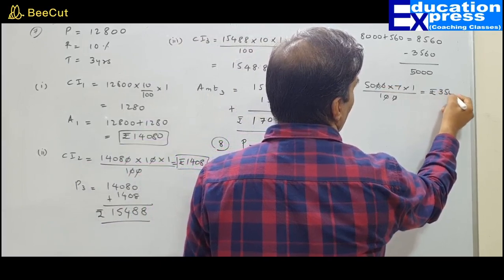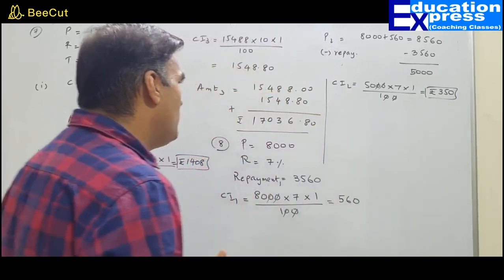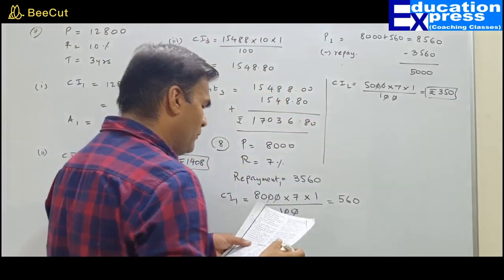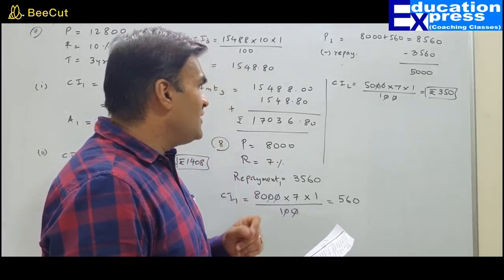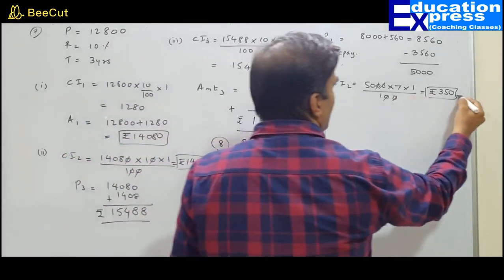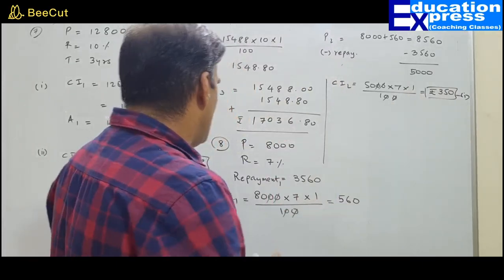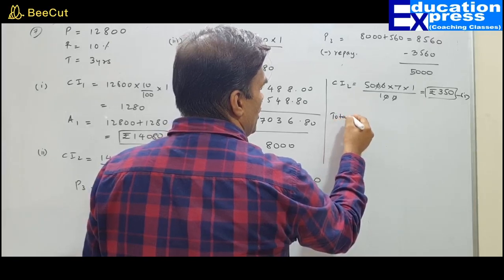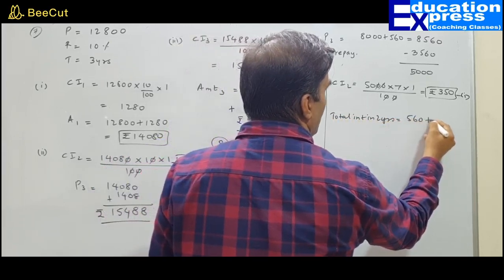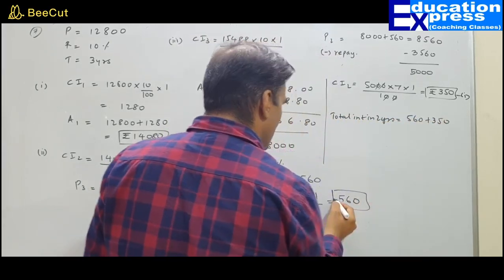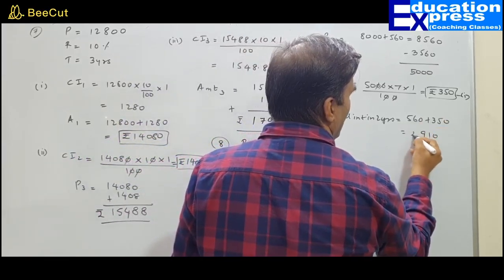So it will amount to rupees 350. Now we can go a little fast because we have already done around 15 to 20 sums in both exercises, probably more than that also. So the first question was the interest paid for the second year. Interest paid for the second year is rupees 350. After that, the total interest paid in 2 years. What was the interest paid in the first year? Total interest in 2 years would be 560 plus 350. See here, 560 first year and second year, that amounts to 910 rupees.